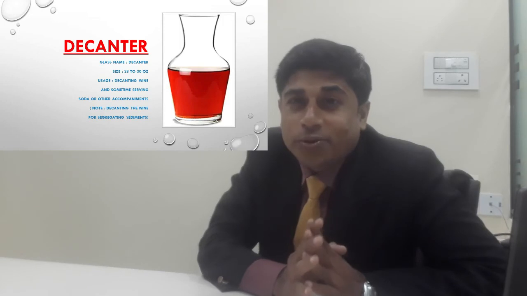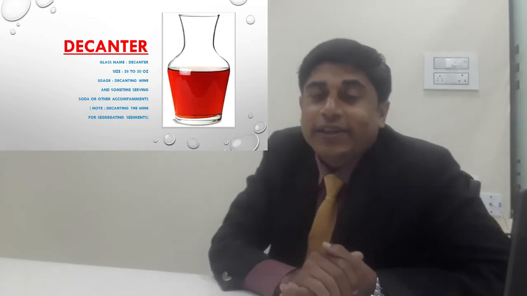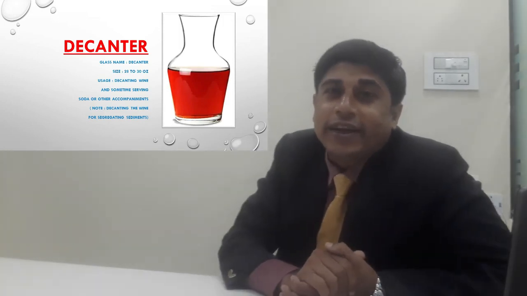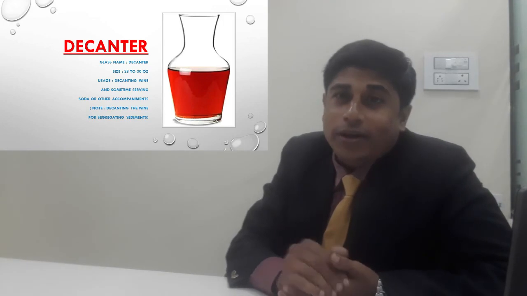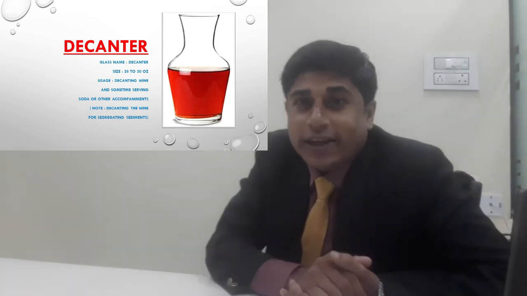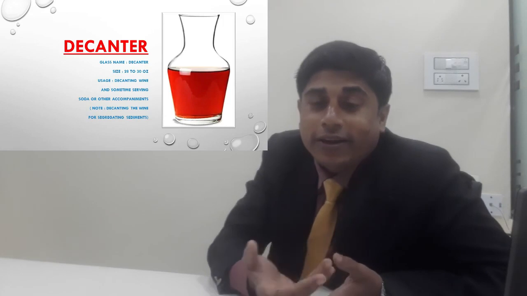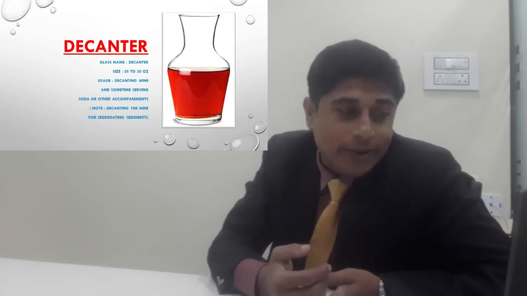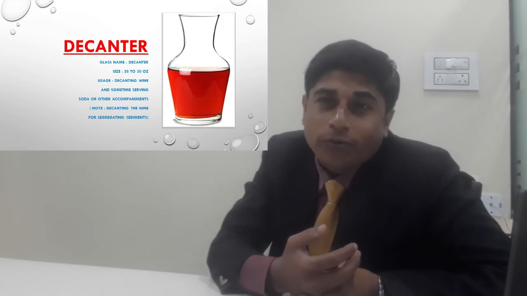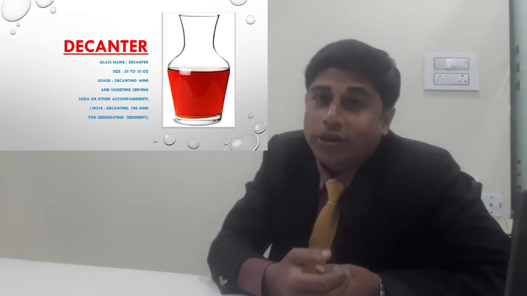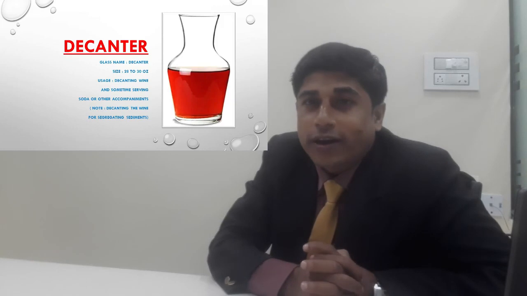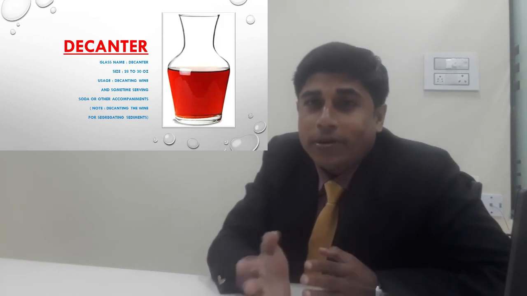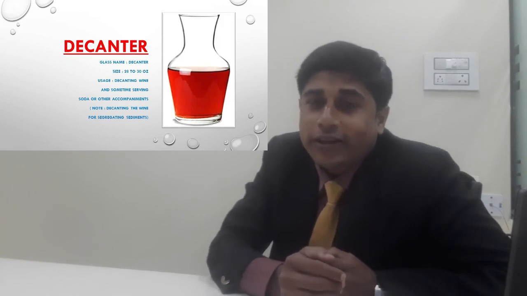So what is the basic use of a decanter? The basic use of a decanter is decanting the wine. What is the ounce of a decanter? The decanter size is a little bit big, around 28 ounce to 30 ounce. So the basic purpose of this decanter is decanting the wine.